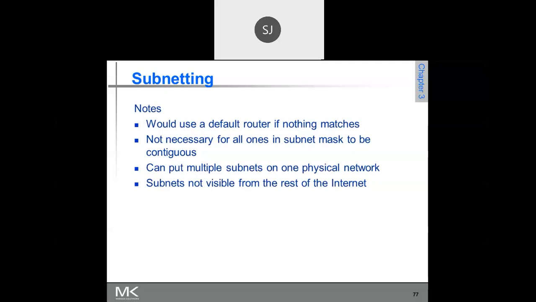To avoid that, we divide the network into smaller subnetworks. Suppose I have divided the network of 1,000 hosts into 10 subnetworks, so I have 10 routers, each managing a subnetwork. Then in my main router, which is visible to the outside world, I need to maintain only how many entries?